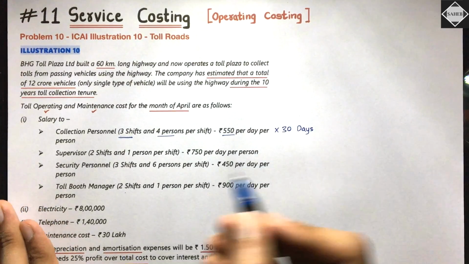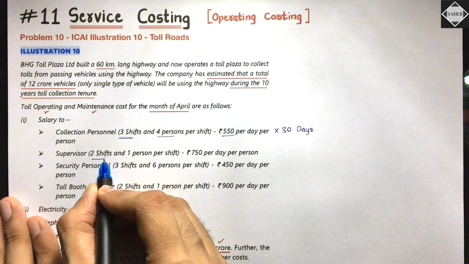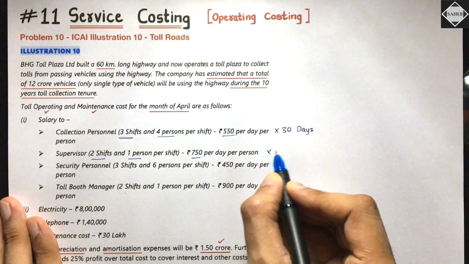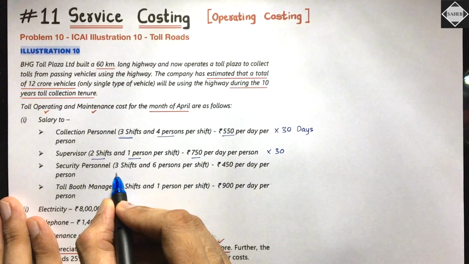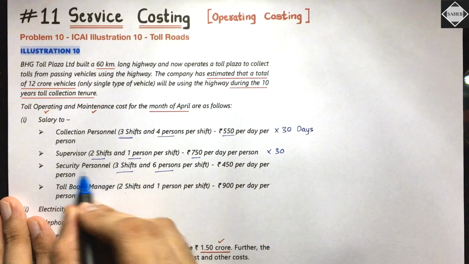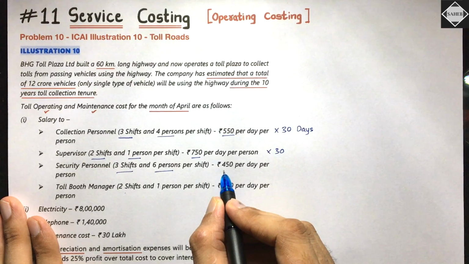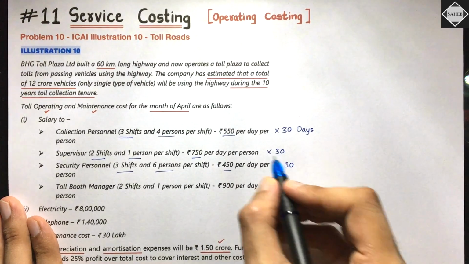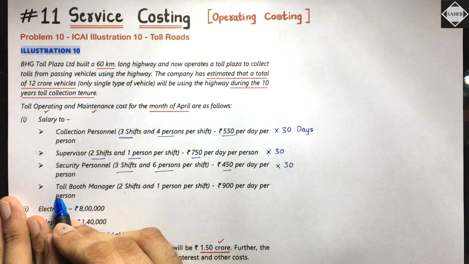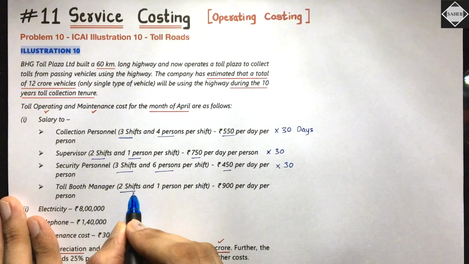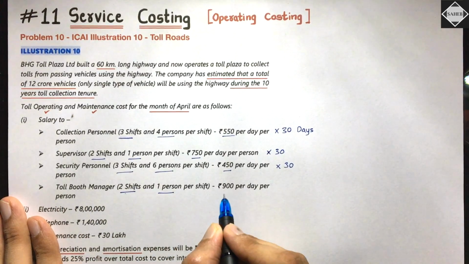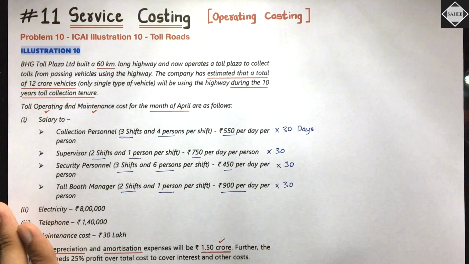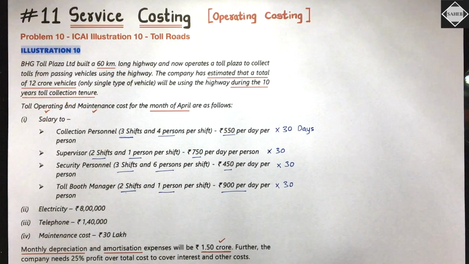Now the same thing you have to do over for the supervisor also. 2 shifts, 1 person, 2 into 1 into 750 and then into 30. Here also 3 shifts, 6 persons, security personnel, 450 per day, again the same 30 days. Okay, is it clear? Then toll booth manager, 2 shifts, 1 person, 900 per day into 30. Is it clear? Simple and straightforward. This is what you have to do.